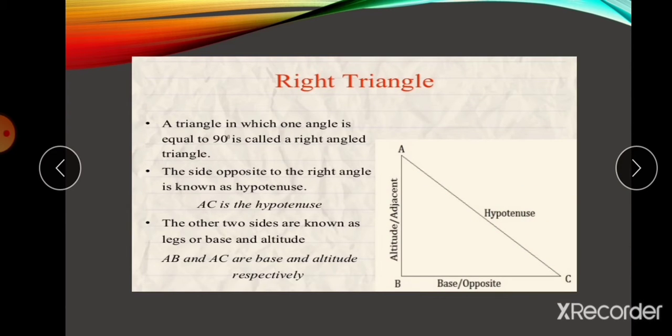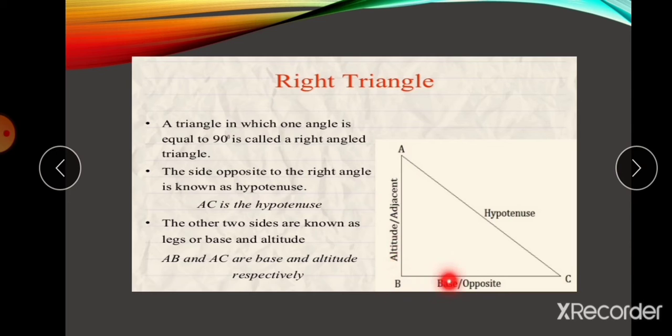Let me see what is behind trigonometry. First, we have to know the basic concept of trigonometry. It is based on the right angle triangle. Right angle triangle means one angle will be 90 degrees. The side opposite the 90 degree angle is called the hypotenuse. And what about these two sides? These two sides are the base and altitude, meaning height. But here we are going to learn other names, opposite and adjacent.